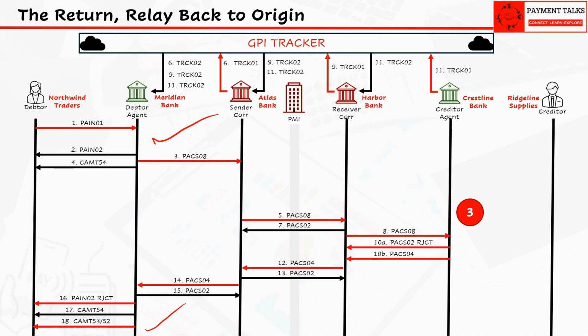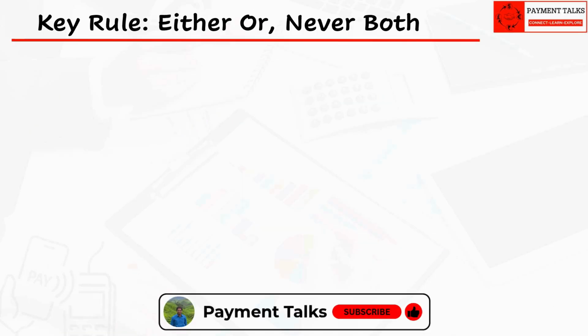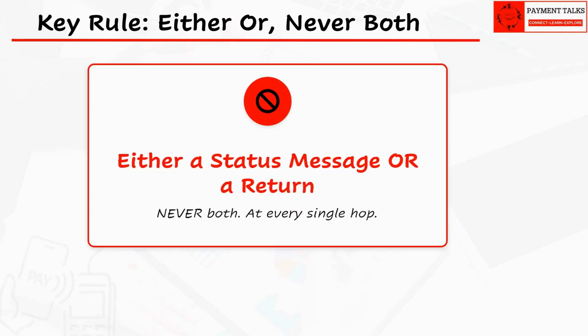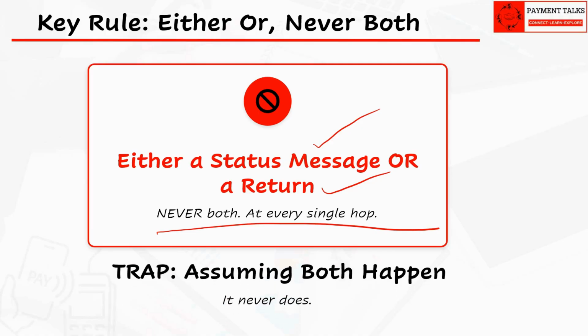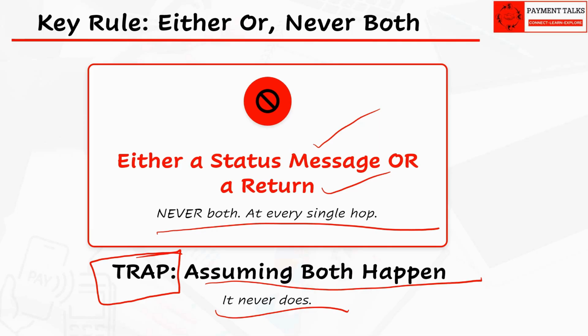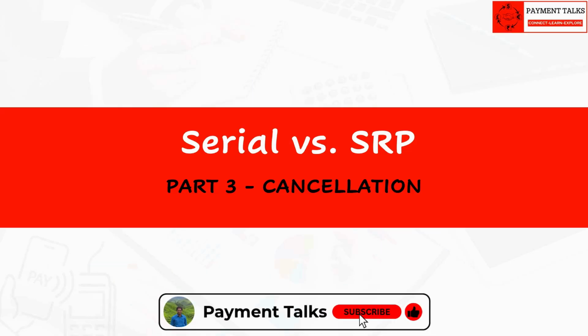The loop is closed. So here's the rule that just ran underneath all three rejection points. A rejection is always either a status message or a value return, never both, at every single hop. People assume a rejected payment produces both a status message and a return, one confirming the failure and one moving the money back. It never does. This is the trap. It's always one or the other, decided bilaterally at that specific hop based on the funds' settlement status. Now we move on to the cancellations.